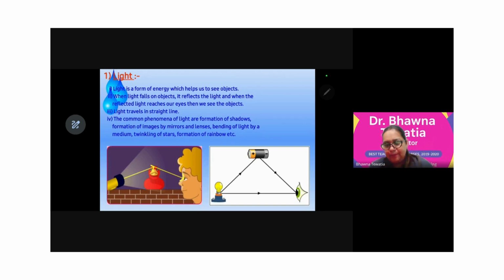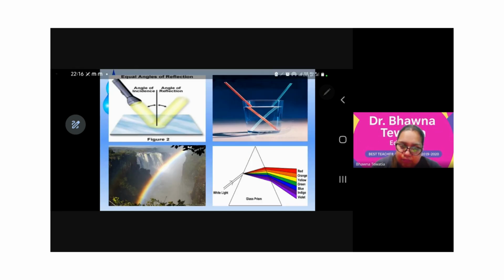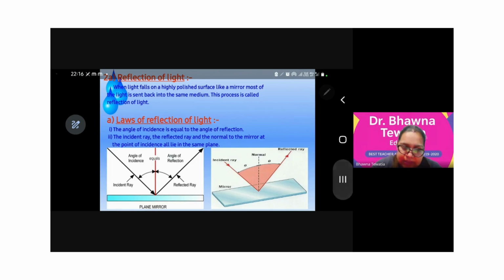Now comes the next part. Before that, let me show you one simulation, and I will be asking you some points from that simulation, and then we will be moving further with it.